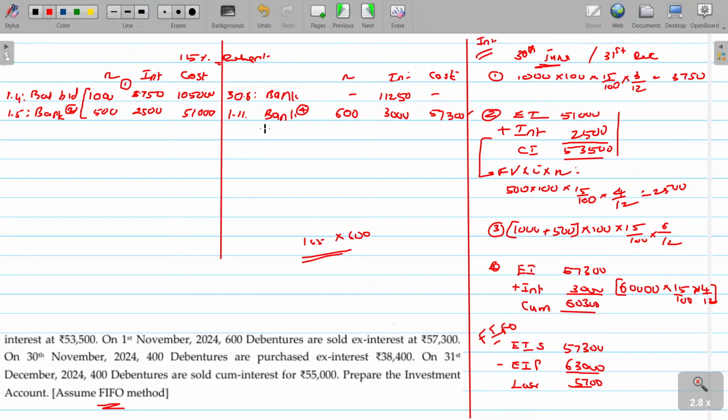Loss on sale will be posted here. Working note number 4: you lost 5,700 on sale of investment under the FIFO method.